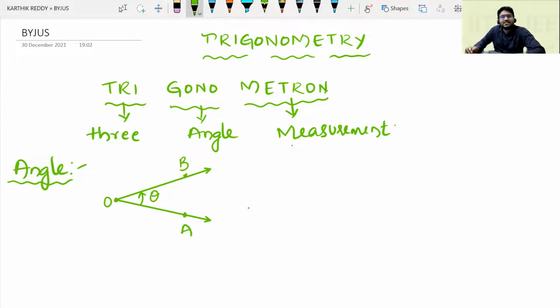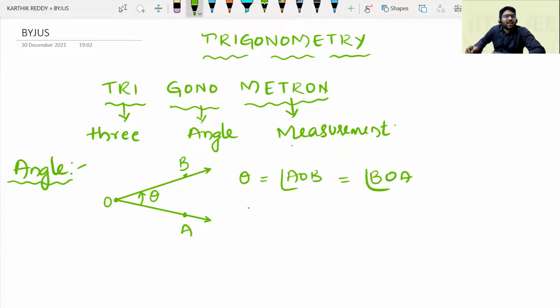In general, an angle is denoted with the Greek alphabet theta. We say theta is equal to angle AOB. This is how we denote an angle, or it can also be called angle BOA.